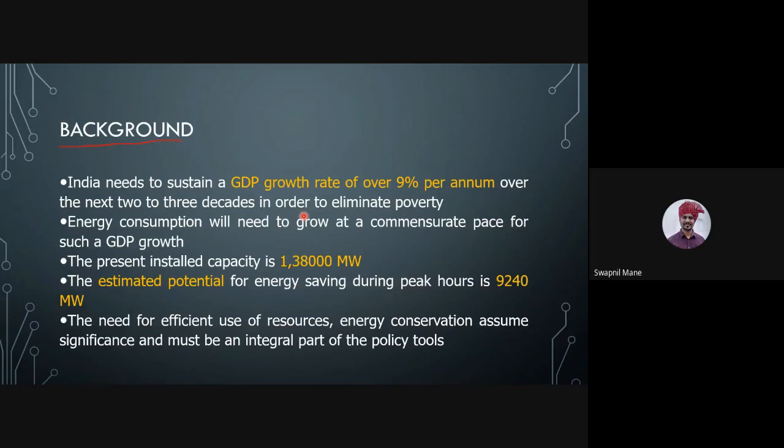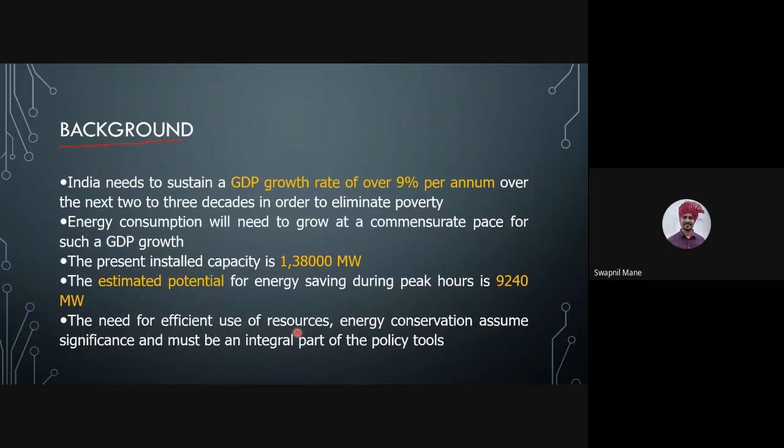If we see the carbon dioxide emission, continuously increasing. To address this issue of increasing carbon dioxide percentage and increasing global greenhouse emissions, we should talk about the Energy Conservation Act. The estimated potential for energy saving during peak hours is 9240 megawatt.